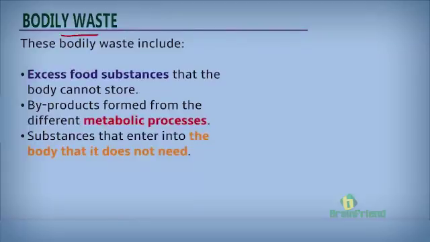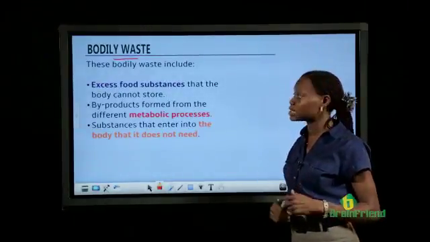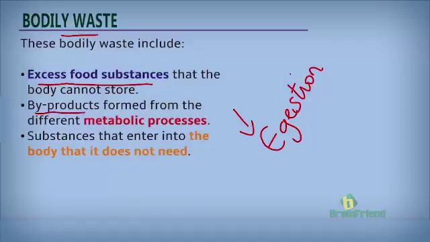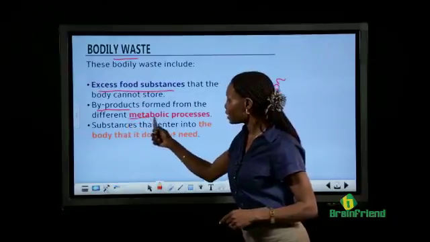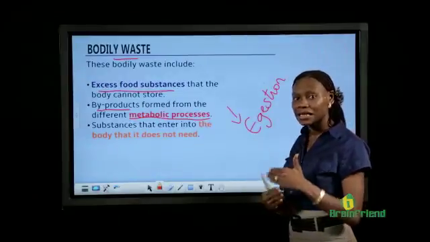I want to say a few things before we continue. Bodily waste. There are different types of bodily waste. By that I mean waste that comes from the bodies of organisms. Waste can come from excess food substances that the body cannot break down or that the body does not need anymore. Those substances, when they are removed, most times they are removed during the process of digestion. On the other hand, some other wastes that are being removed by the body are metabolic waste products. Products that come from chemical reactions that take place in the body.